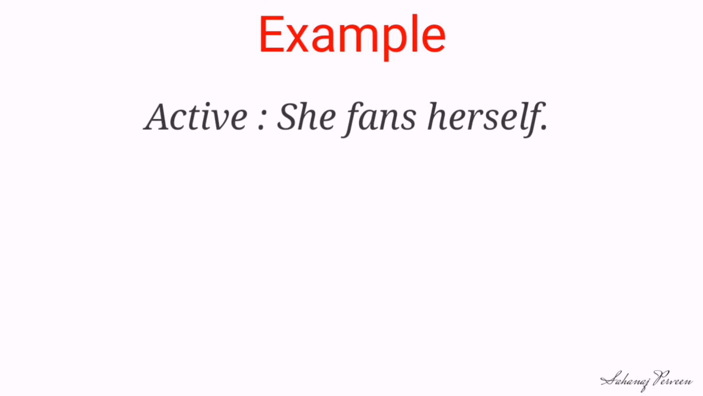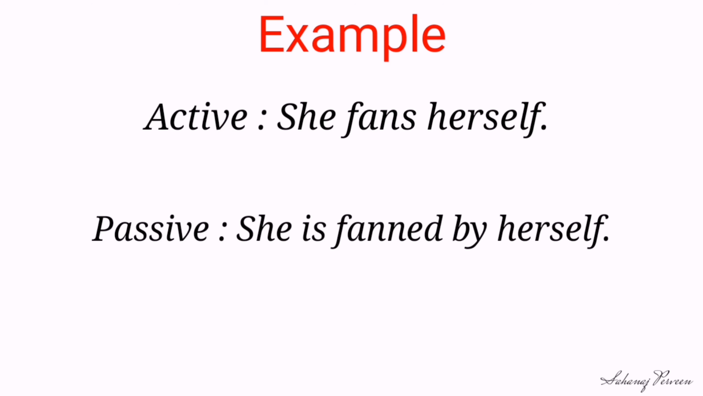Dear students, look at the example. Active: She fans herself. As the verb is in present form, we are going to add the helping verb is. She is fans, and we will turn the verb into verb 3, fanned. She is fanned by herself.